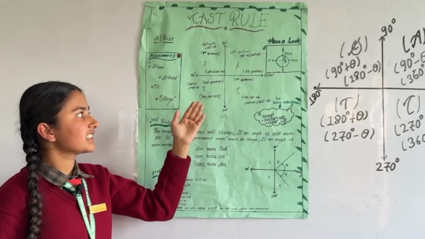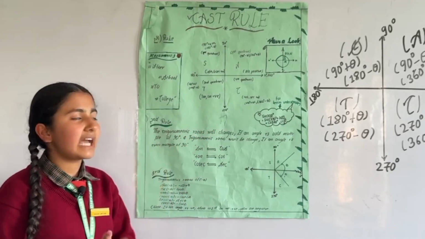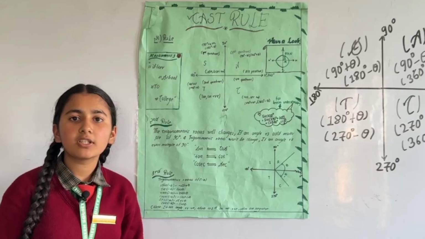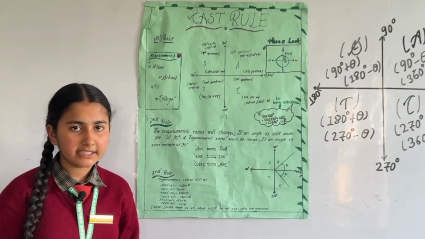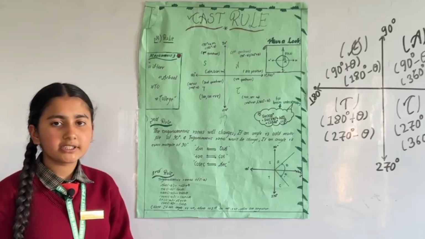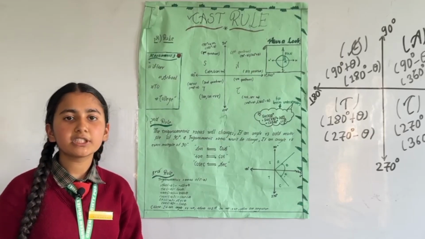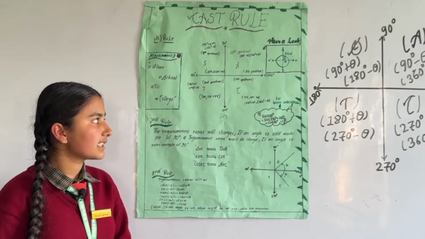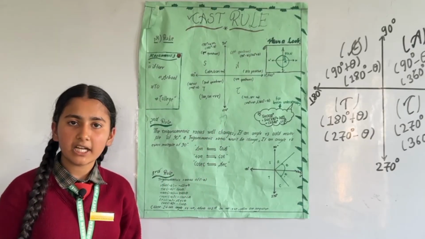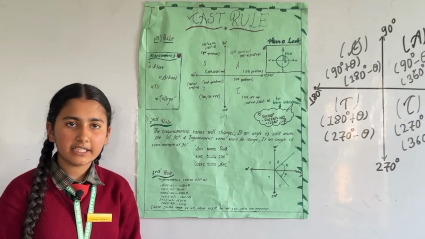In the first quadrant A, all trigonometric ratios are positive. In the second quadrant S, sine and its reciprocal cosec are positive and other remaining trigonometric ratios are negative. In the third quadrant T, tan and its reciprocal cot are positive, whereas the other remaining trigonometric ratios are negative. In the fourth quadrant C, cos and its reciprocal sec are positive and the other remaining trigonometric ratios are negative.